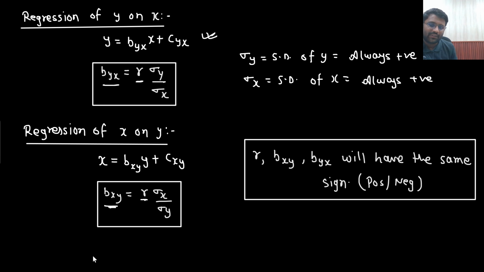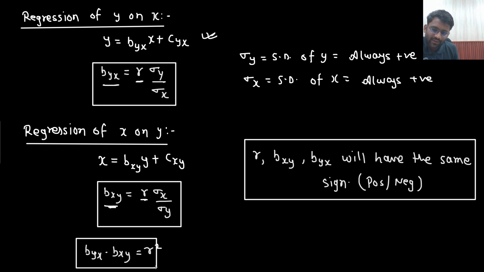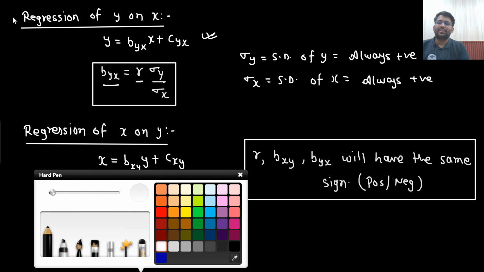And if you see one thing, if I multiply byx with bxy, what should I get? r into sigma y by sigma x, times r into sigma x by sigma y. So sigma x will get cancelled out, sigma y will get cancelled out. You are getting r square. So all these things you don't need to mug up. Only this slide you need to remember. And there is a very simple way to remember this slide.